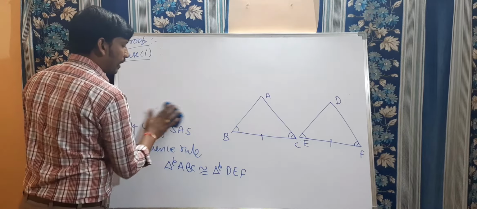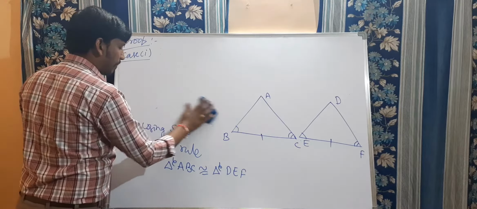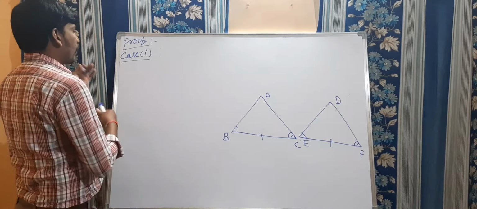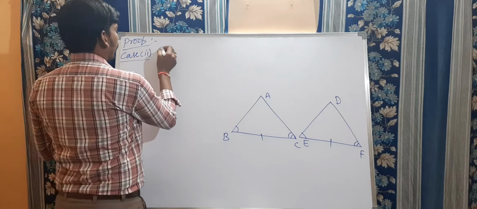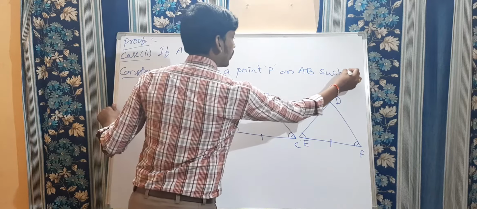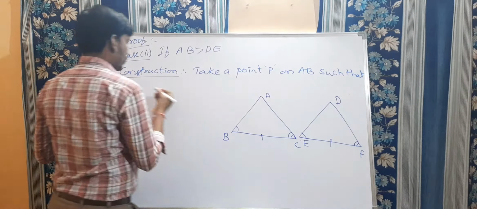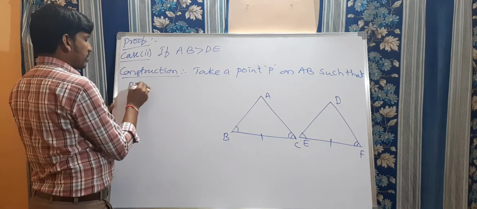Case 2, if AB is greater than DE, construction part, you need to take one construction: take a point P on AB such that PB is equal to DE.